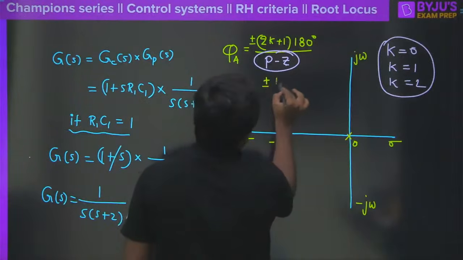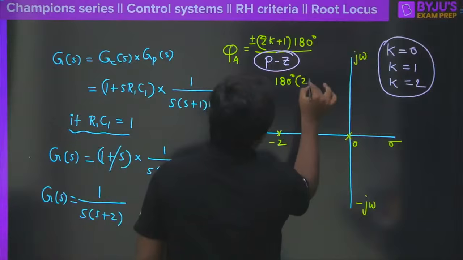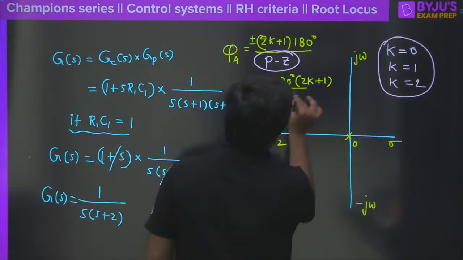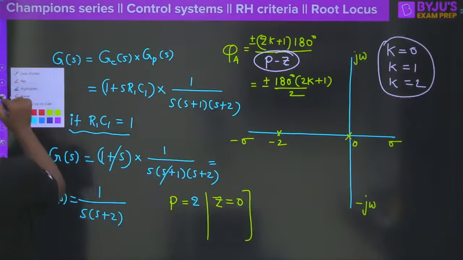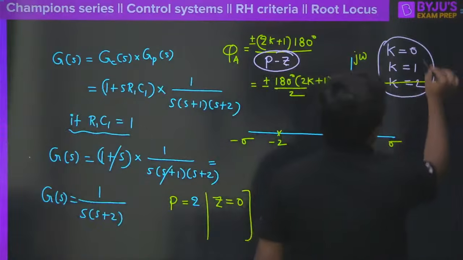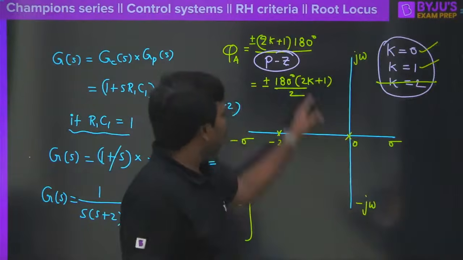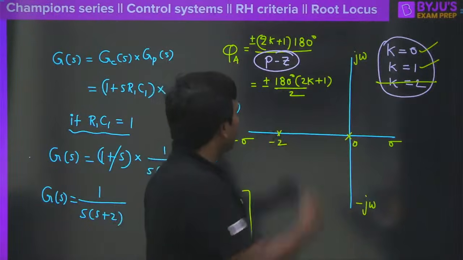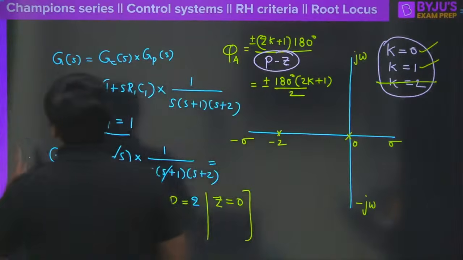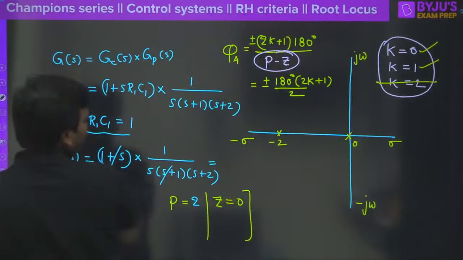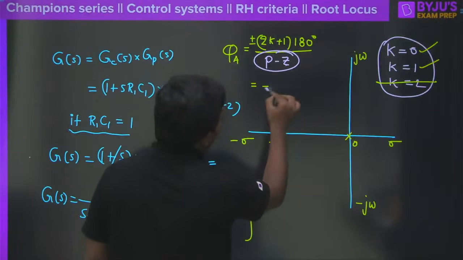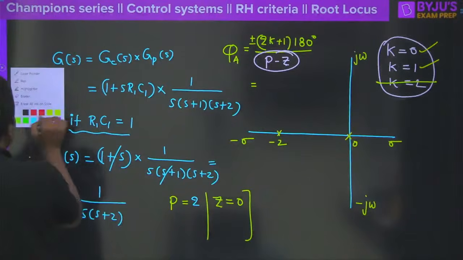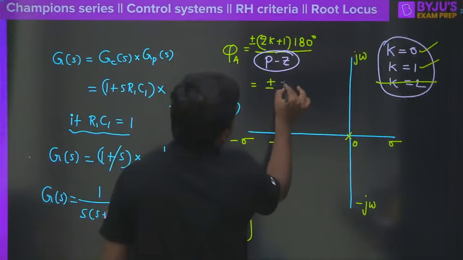Plus or minus 180 degrees into 2k plus 1, correct? 2k plus 1 divided by 2. So how much will you get here? Now you will easily understand that there is a possibility that k will take the value from 0 to 1. Now keep the k value here, right? Odd multiples of 1. So you will get 90 and minus 90 here, right? So therefore I can say k is equal to 0, k is equal to 1, right? Then you will get all the way, this value is equal to, now it's easy to say, plus or minus 90 degrees you are going to get here.